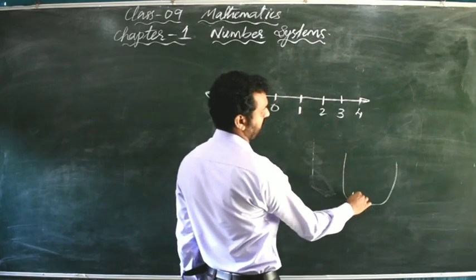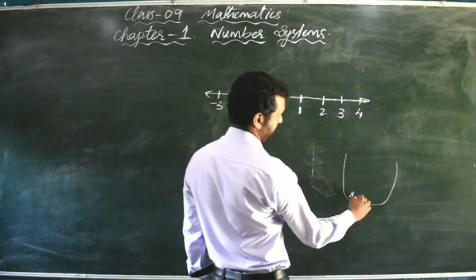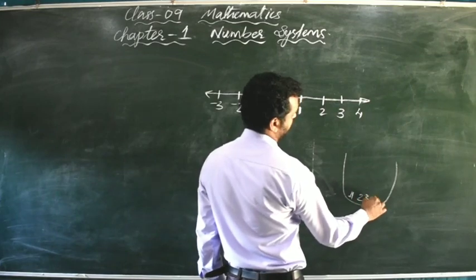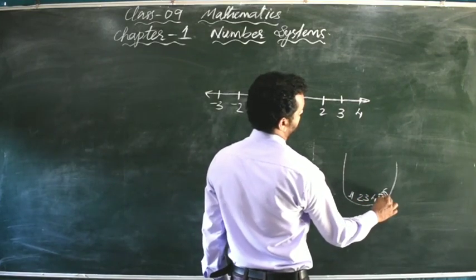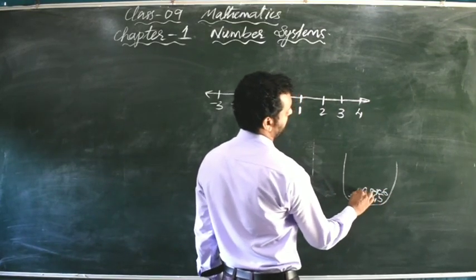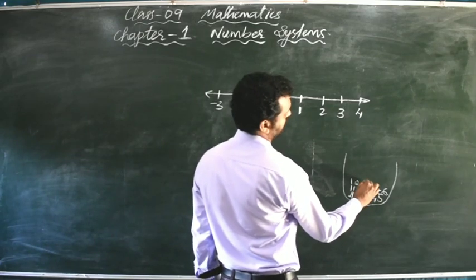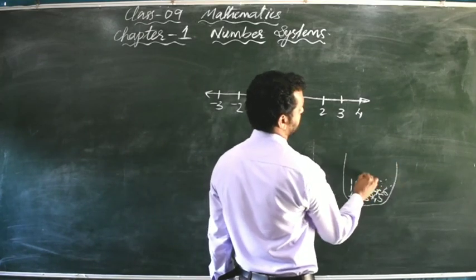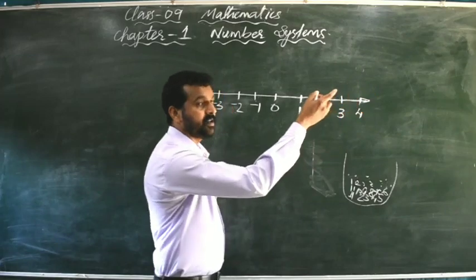First you collect 1 and put it here, and 2. After that 3, 4, 5, 6, 7, 8, 9, 10, 11, 12, 13, 14, etc. Many numbers are there.